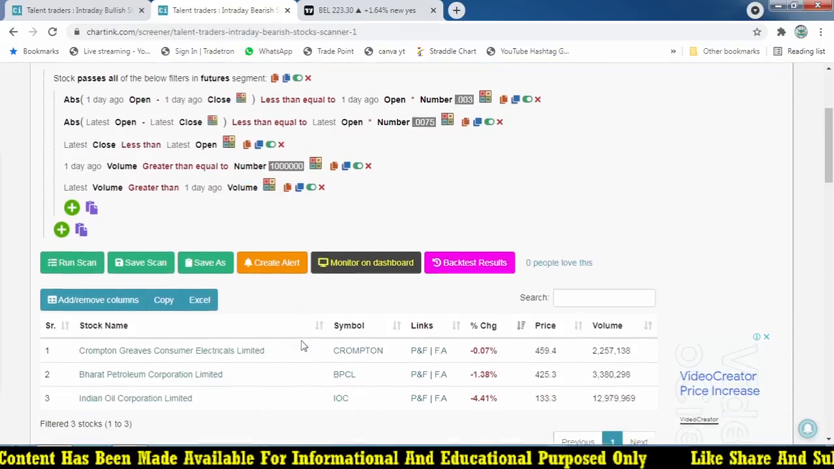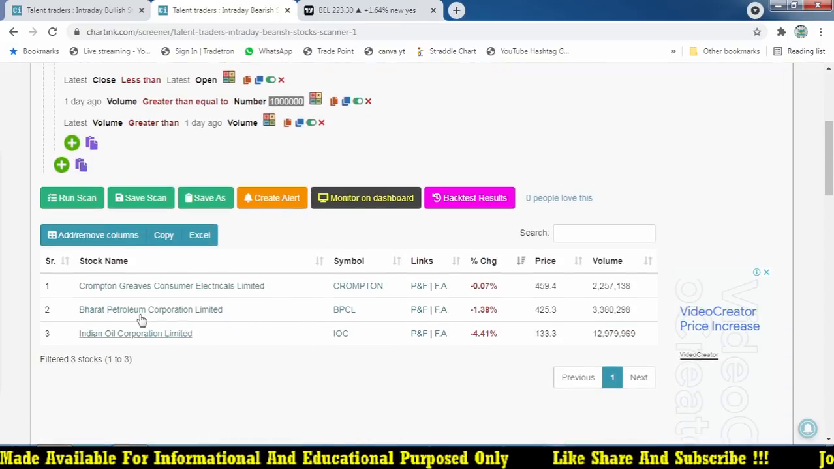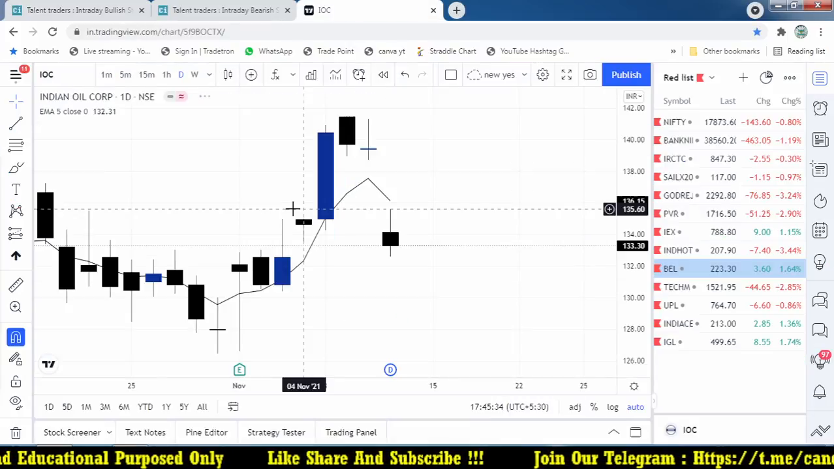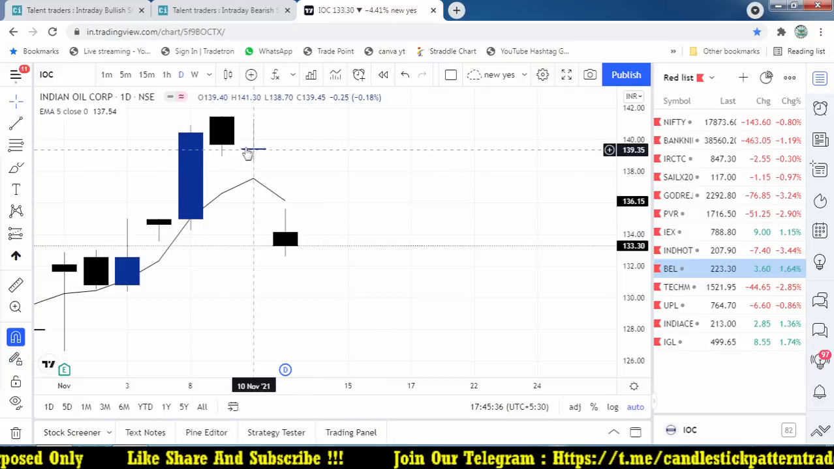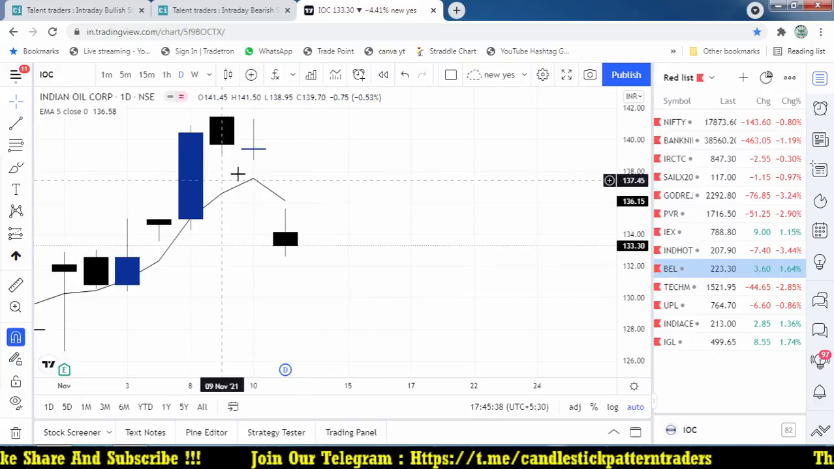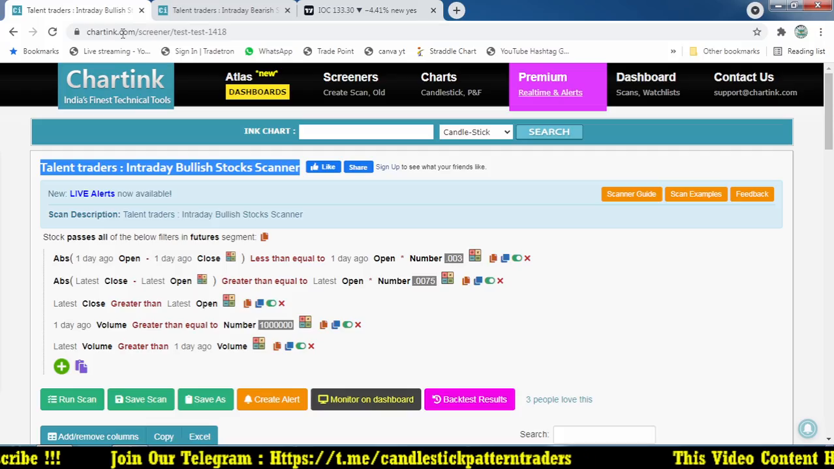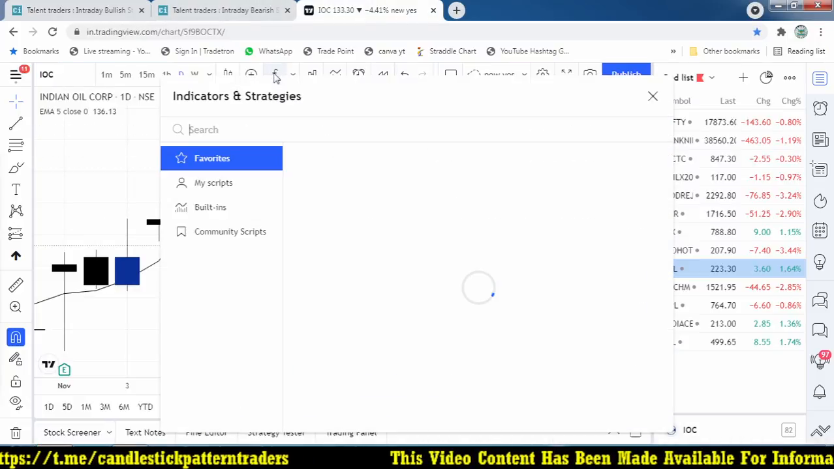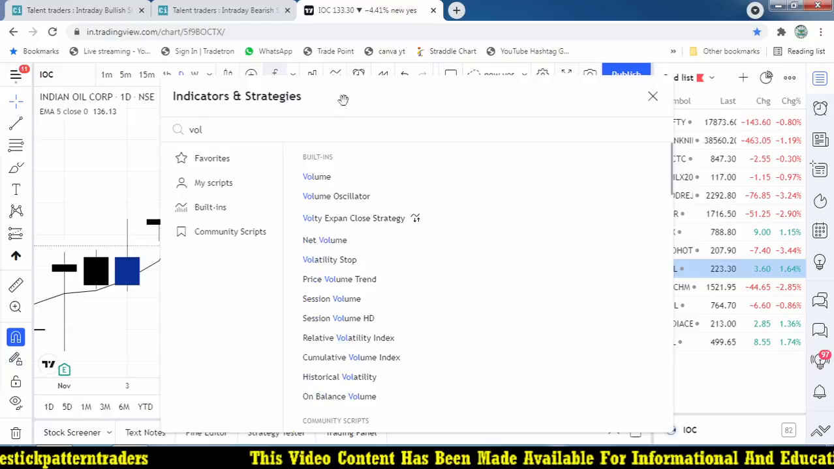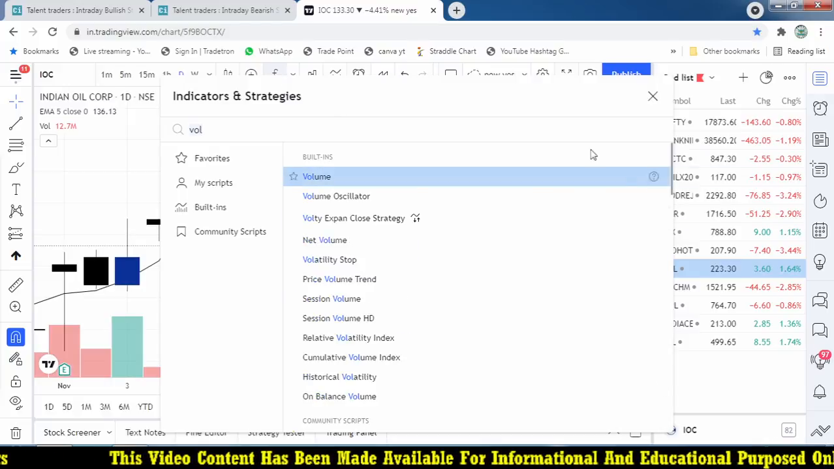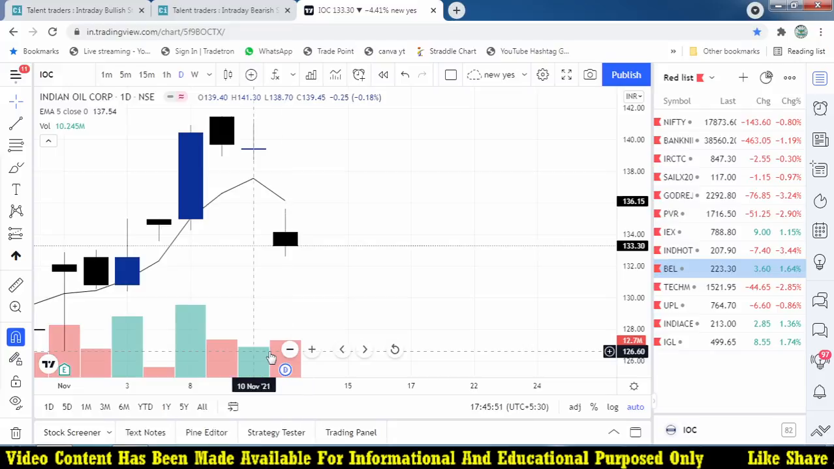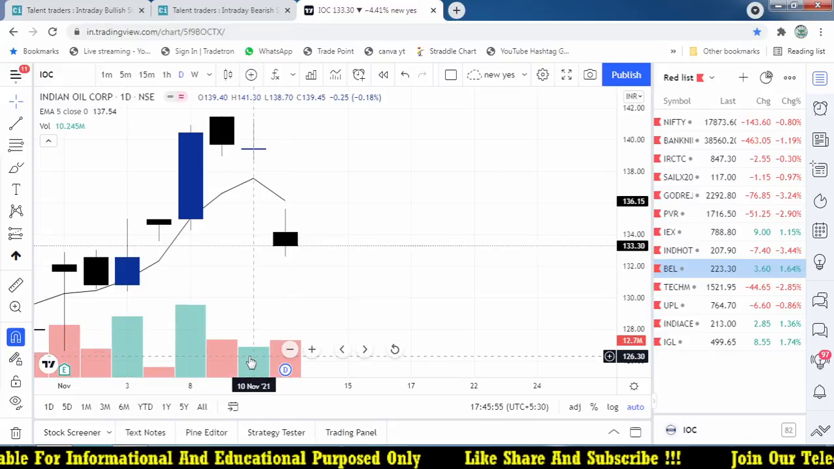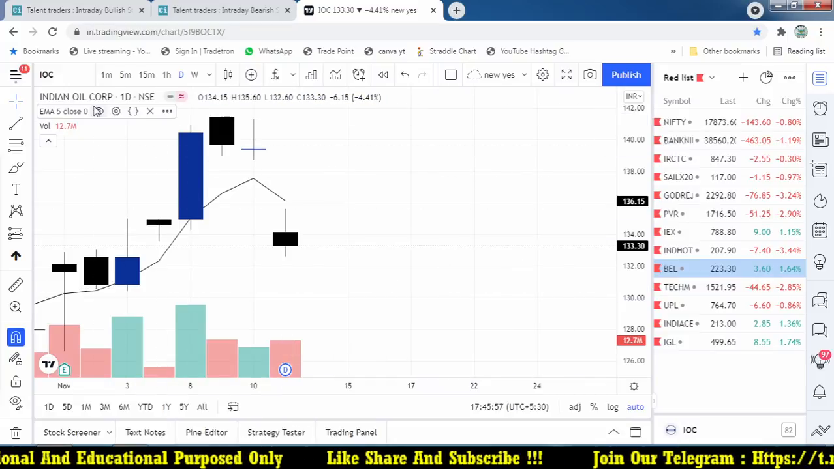So now these are the stocks which are filtered by this scanner. First of all, we'll check IOC, Indian Oil Corporation. What happened in IOC? Yes, the previous day should be a doji, the first one we are giving you here. If you want to compare the volume also, you can compare. Okay, it is greater than the previous volume here, and the next day volume should be greater than the previous day volume. So that is also a working factor.